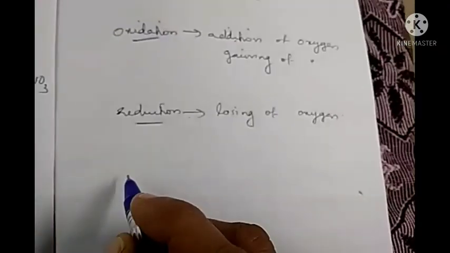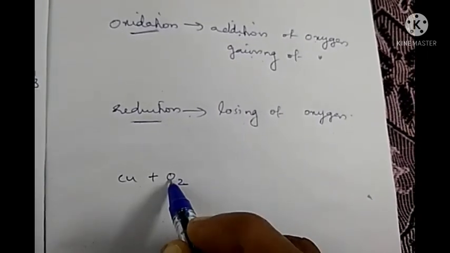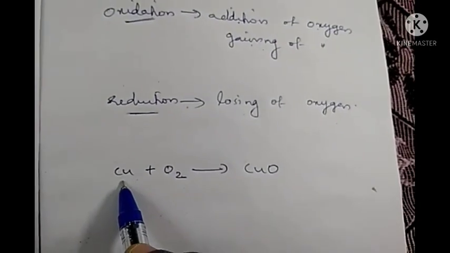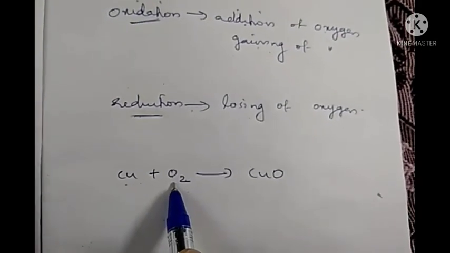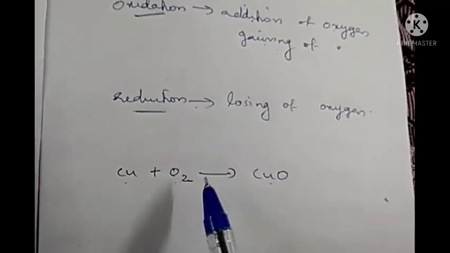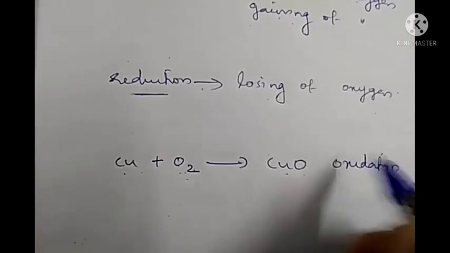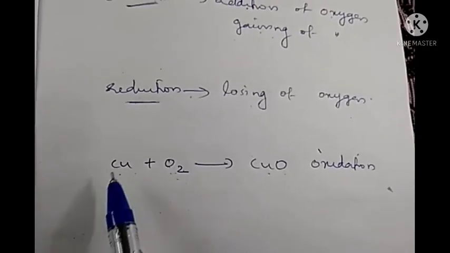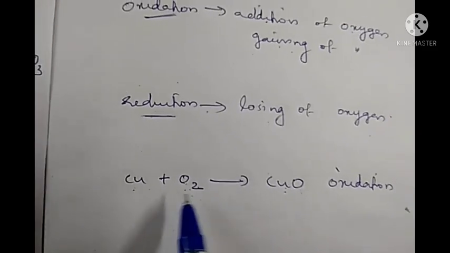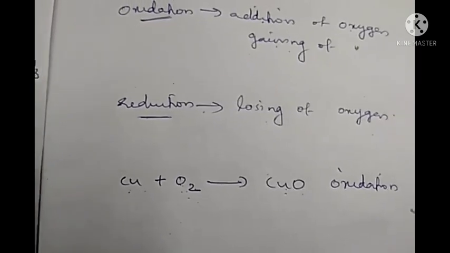For example, when we are heating copper in presence of oxygen, it will gain this oxygen and change into copper oxide. When we are heating copper in presence of air or oxygen, it will gain oxygen and change into copper oxide. So this reaction can be called as an oxidation reaction. Why is it known as oxidation? In this reaction, copper is gaining oxygen and changing into copper oxide. Since this reaction involves the gaining of oxygen, it can be called as oxidation reaction.